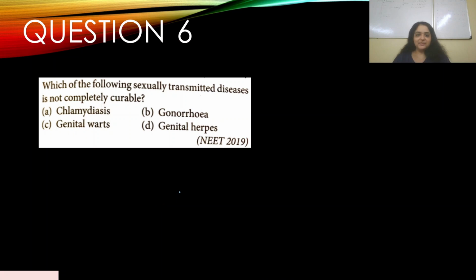Okay, so question number 6. Which of the following sexually transmitted diseases is not completely curable? This appeared in NEET 2019. A. Chlamydiasis, B. Gonorrhea, C. Genital warts, and D. Genital herpes. We just discussed this, right? So, which is not completely curable is genital herpes. Okay, so the answer is D.